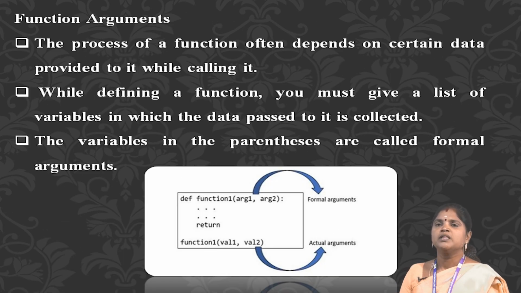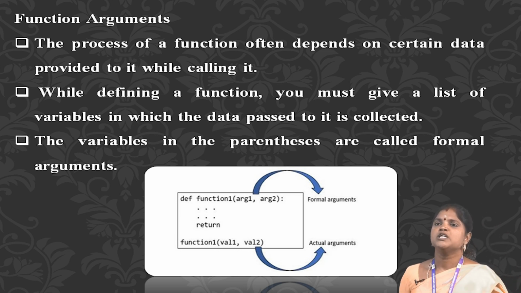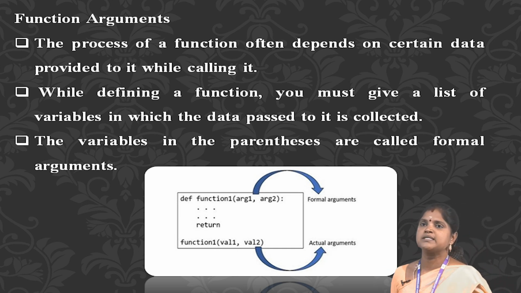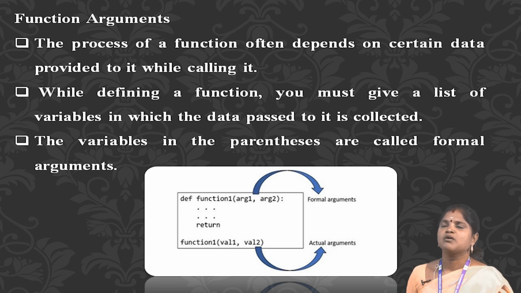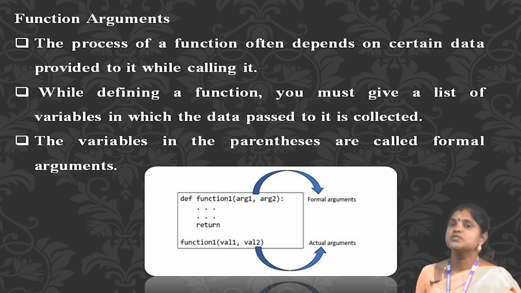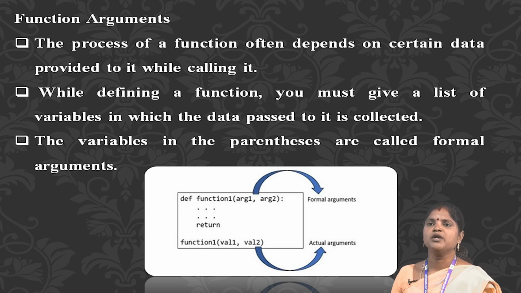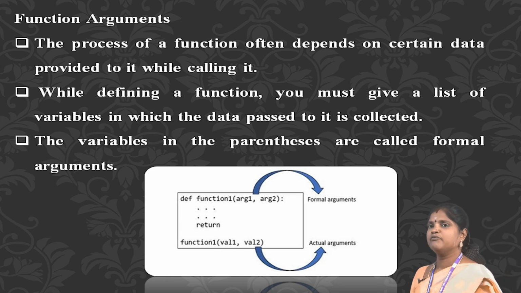Function argument. The process of a function often depends on certain data provided to it while calling it. While defining a function, you must give a list of variables in which the data passed to it is collected. The variables in the parentheses are called formal arguments. When the function is called, the value of each of the formal arguments must be provided. Those are called actual arguments. This is the syntax. The example: a modified greeting function that has a name argument. A string passed to the function as the actual argument becomes the name variable inside the function.